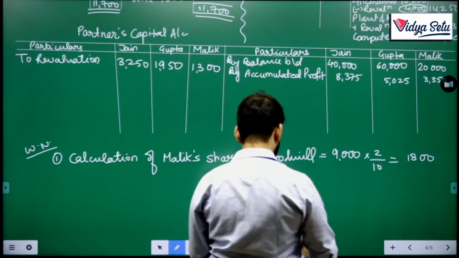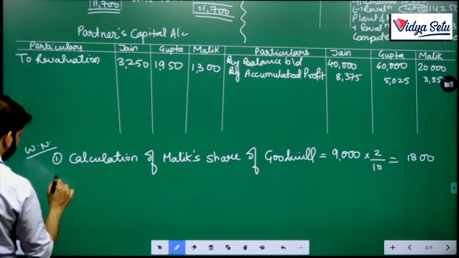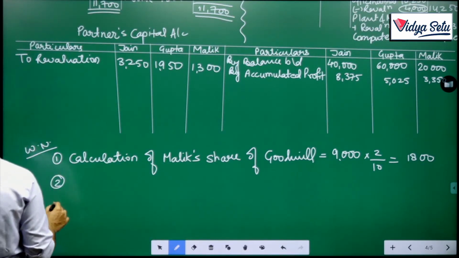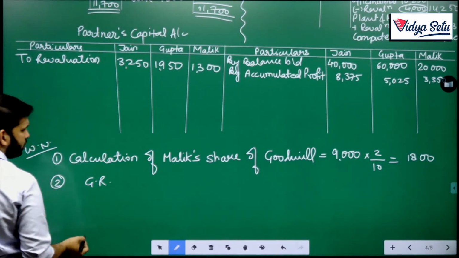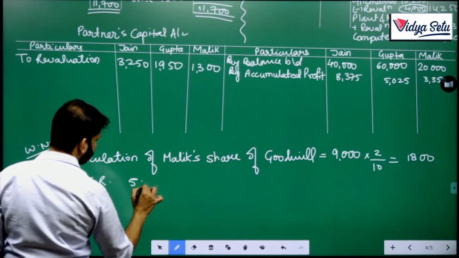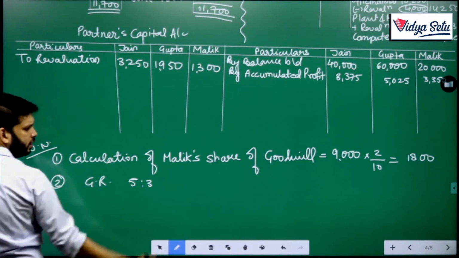Okay, 5 to 10. Yeah. What is the gaining ratio? It is not mentioned how the new ratio will be. So 5:3. I told you, whosoever is going, just delete that person.